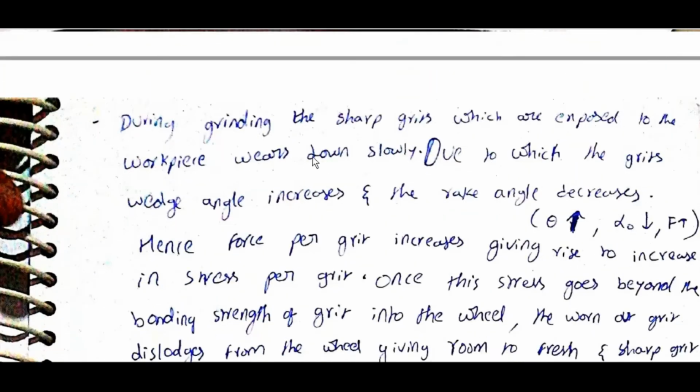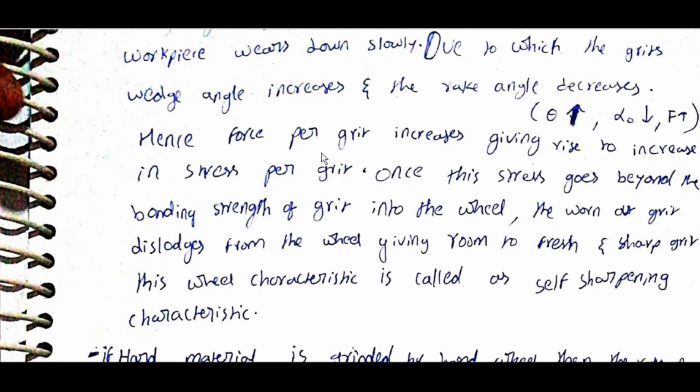During grinding, the sharp grits which are exposed to the workpiece wear down slowly, due to which the grit's wedge angle theta increases, the rake angle alpha decreases, and force F increases. Hence, force per grit increases, giving rise to increase in stress per grit. Once this stress goes beyond the bonding strength of the grit in the wheel, the worn out grit dislodges from the wheel, giving room to a fresh and sharp grit. This wheel characteristic is called the self-sharpening characteristic.